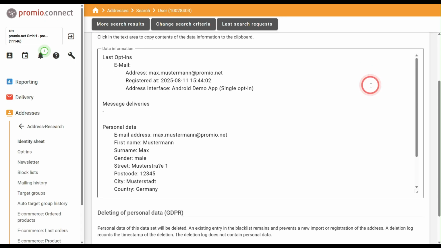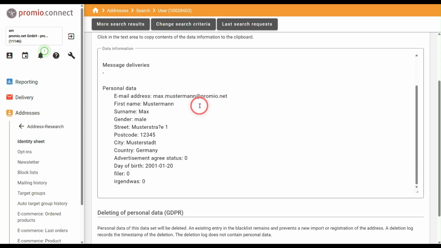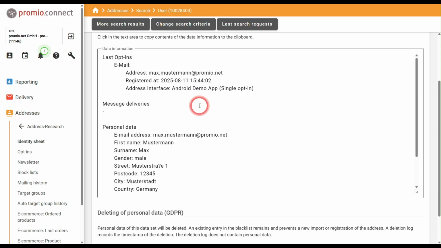You will now see a data report in text form containing all opt-ins, delivered messages, and personal data recorded in Promio.connect. By clicking on the text area, all information is copied to the clipboard, allowing you to easily reuse the data. Further down, you can delete personal data in accordance with the GDPR.